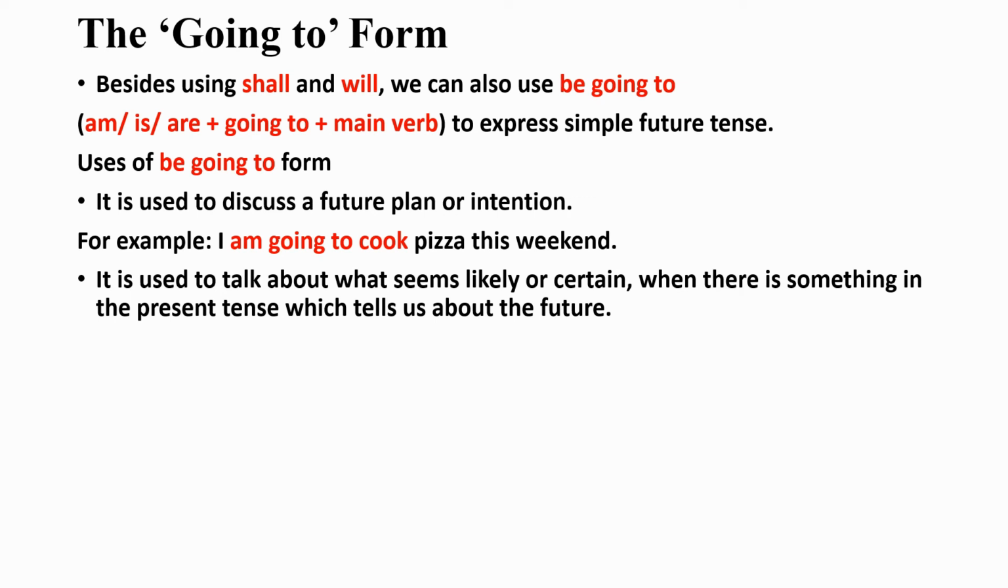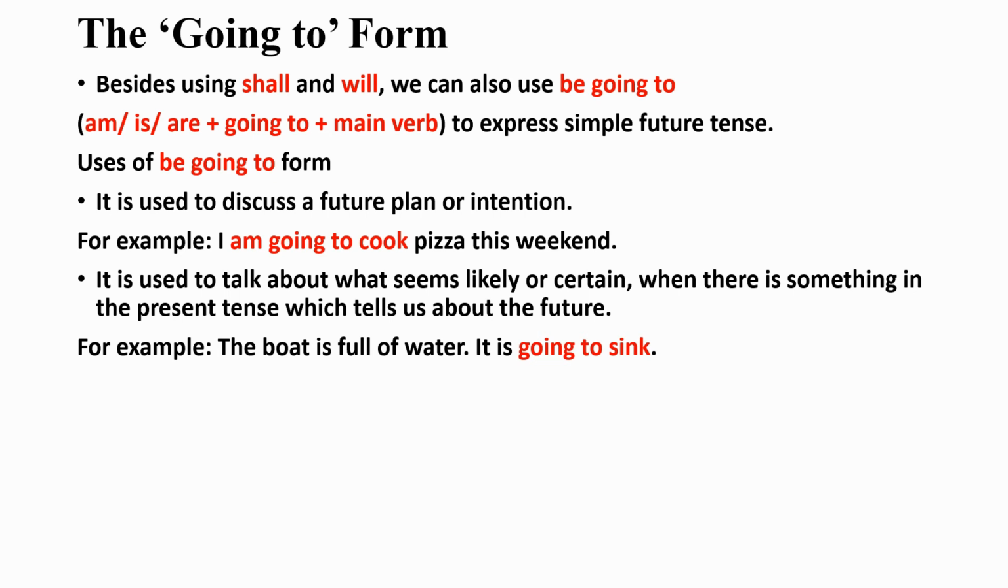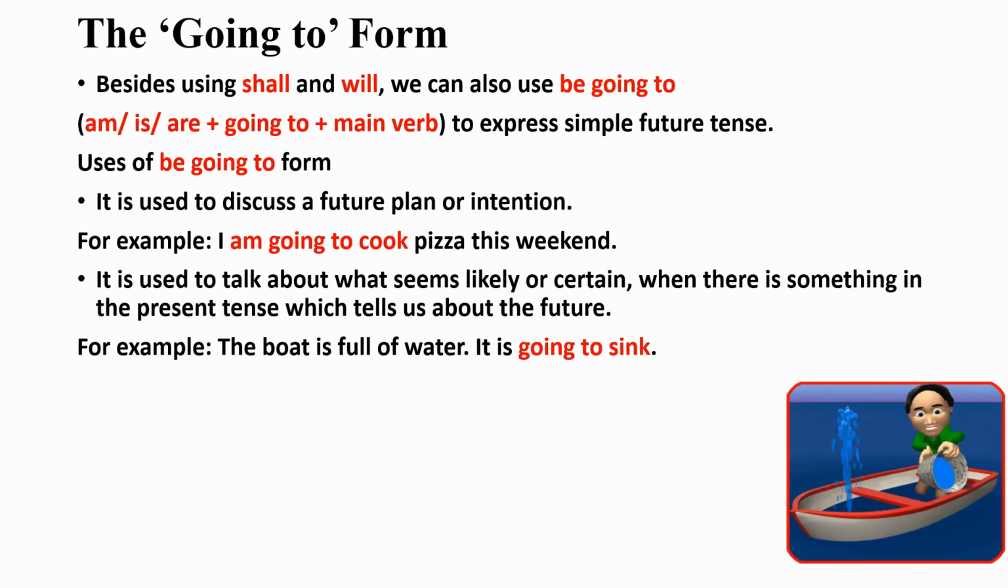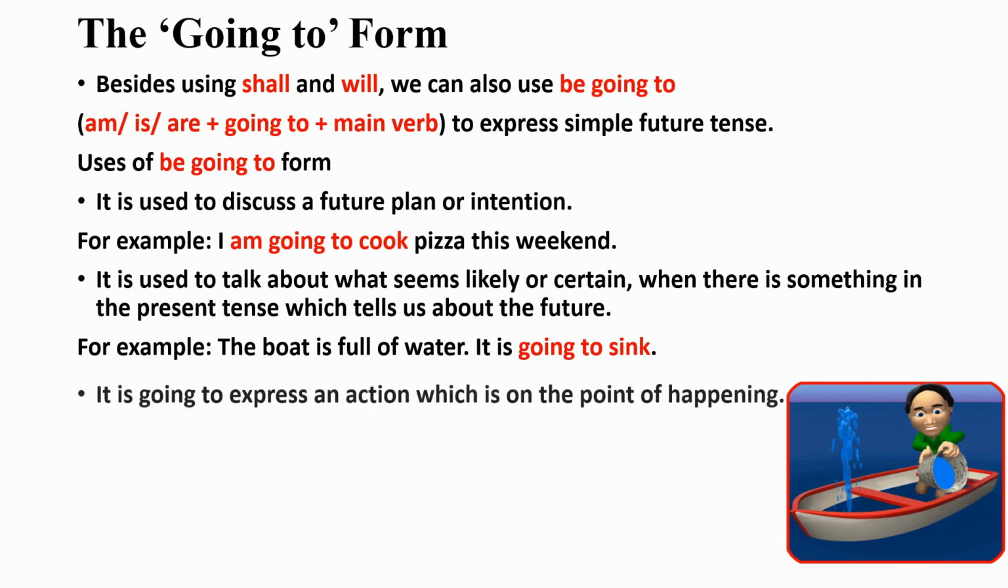It is also used to talk about what seems likely or certain, when there is something in the present which tells us about the future. Let us learn with the help of this example. For example, the boat is full of water. It is going to sink. The boat is full of water is present tense. We can see it, and it is certain. Because of that, it is going to sink.